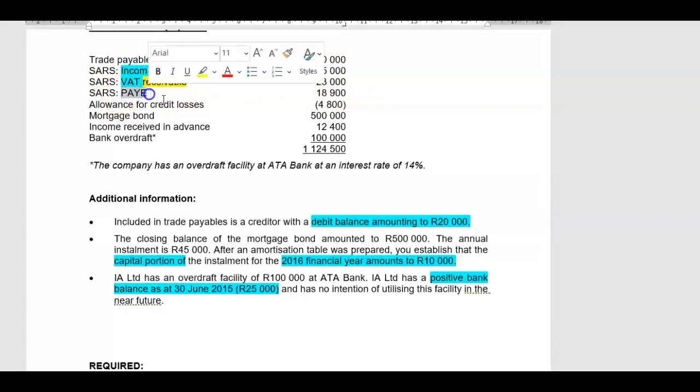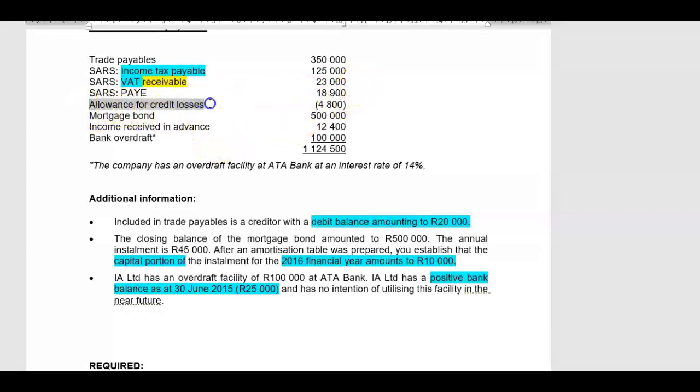SARS pay as you earn. Remember what is pay as you earn? Pay as you earn is the income tax that the company deducts from the salaries of its employees, and it pays it over to the receiver of revenue. And that is 100%. I can show that as trade and other payables.